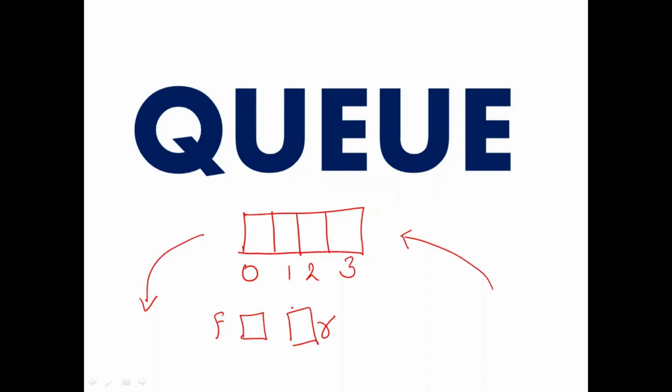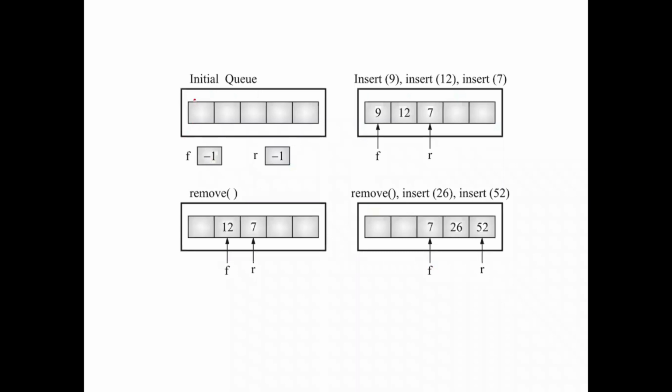Now just observe this. When I create an initial queue, this is an array with whatever the index, so this is n is equal to 5. For this array to behave like a queue, I'm going to use this variable called f, which would be initialized to -1, and r, which would be initialized to -1. Initially, to indicate that the queue is empty, both these variables would be initialized to -1. Later on, as we go ahead, front will keep pointing to the first value in the queue, and rear will always keep pointing to the last value in the queue. That is how it is going to work.